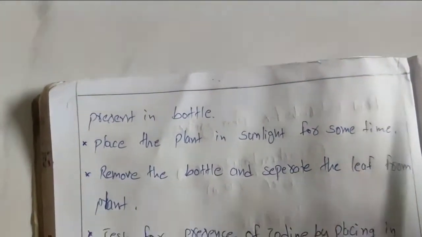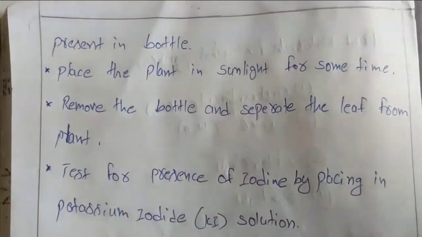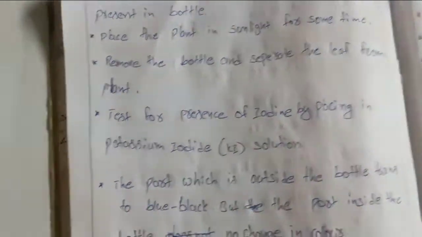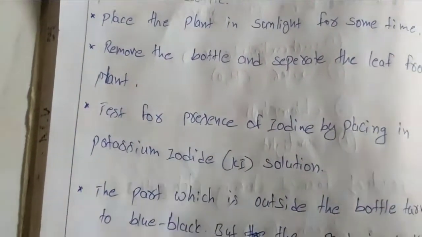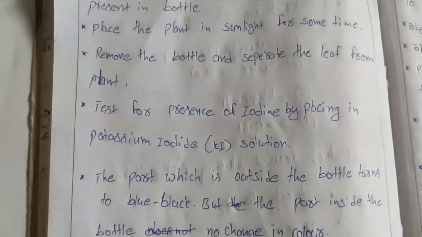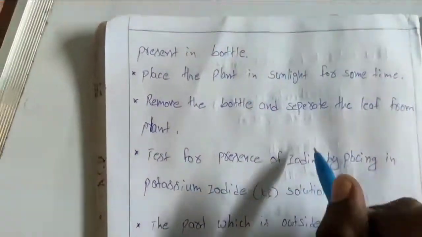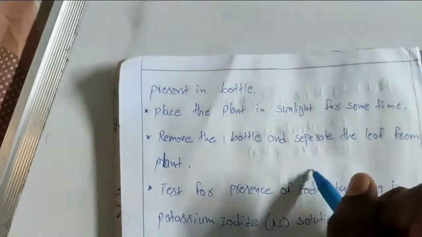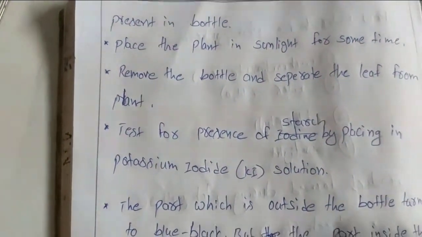Now take the whole setup, that is the plant with the bottle, and keep it in sunlight for some time. After that, remove the bottle from the leaf and separate the leaf from the plant. Now go for the test for the presence of starch, by placing it in the potassium iodide solution.